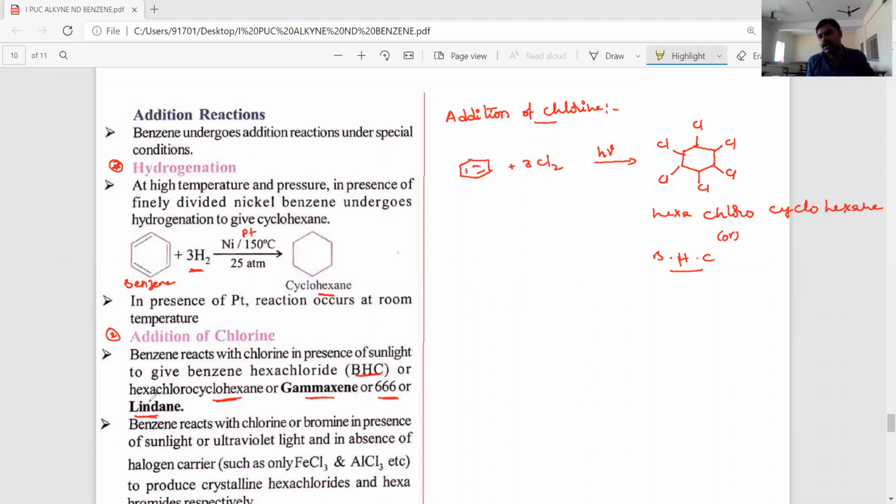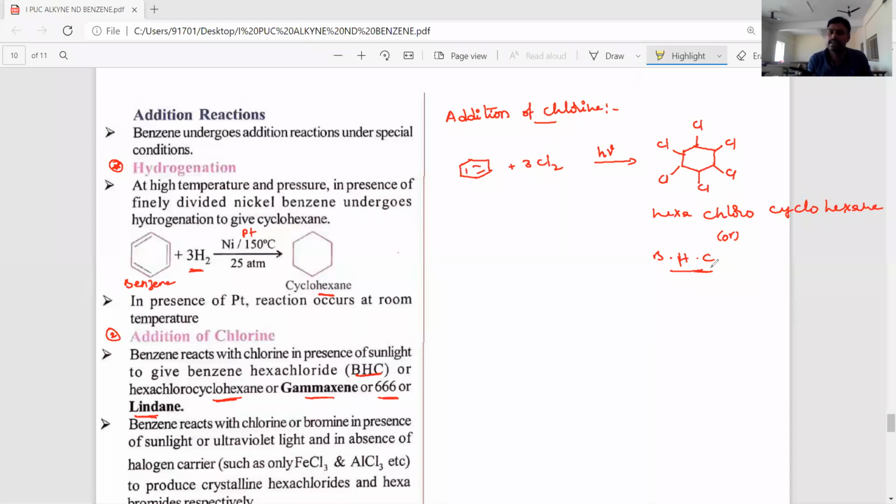So benzene upon reaction with 3 chlorine molecules in the presence of sunlight, those chlorine molecules are added on each double bonded carbon atom. Like 6 chlorines will be attached to the benzene ring. Then it becomes hexachlorocyclohexane, or commonly called benzene hexachloride. Shortcut is BHC. We use gammexane powder for killing ants and all. That's why it is used as an insecticide.